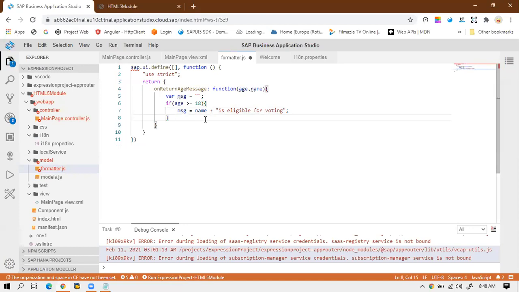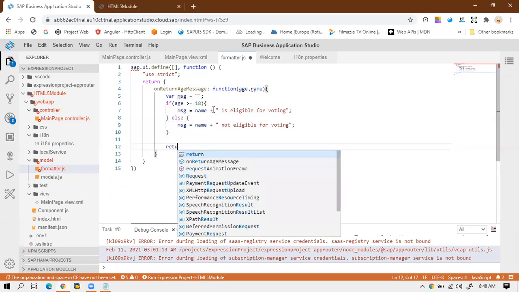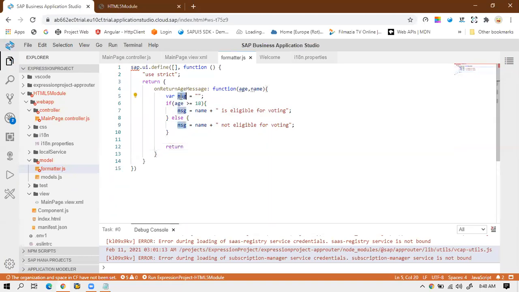Okay, so if it is else, so in else what will happen, I will say not eligible for voting. Okay, I will give some space, and once that is done I will write return this message. Okay, so we will return this message.